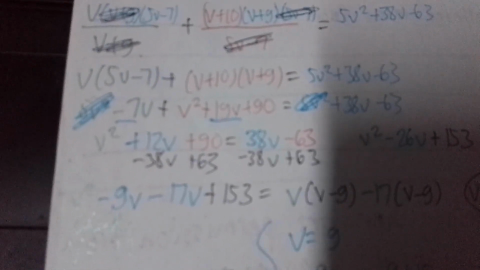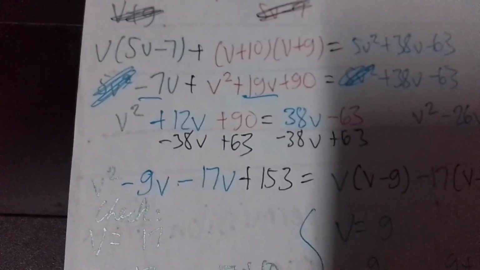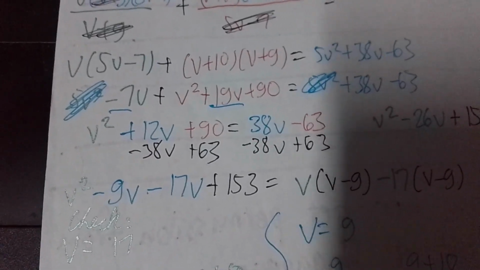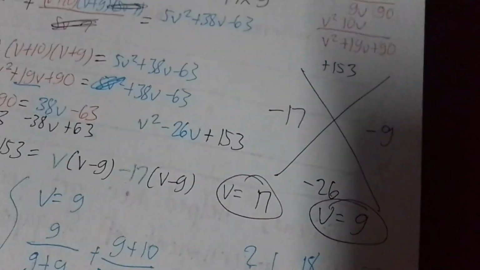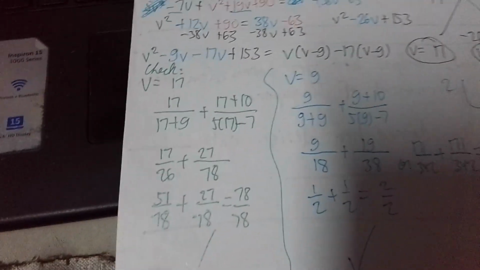Dividing both sides by V. And then we get, what is that? V minus 9. On this side, dividing by negative 17. And then we get negative 17, V minus 9. So V minus 17 and V minus 9. Those are the answers.